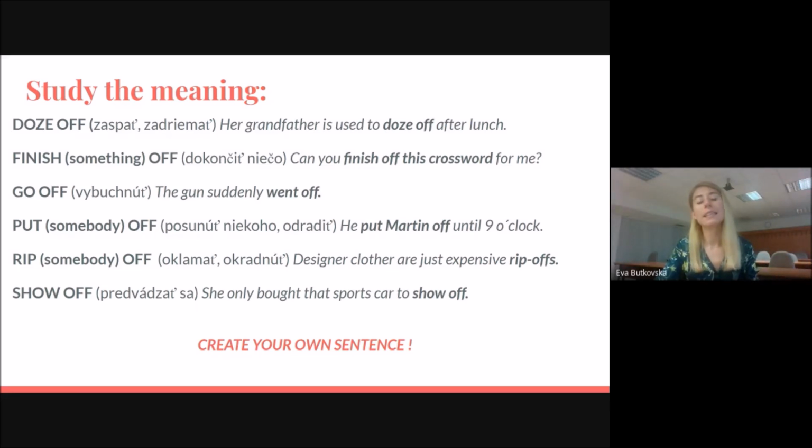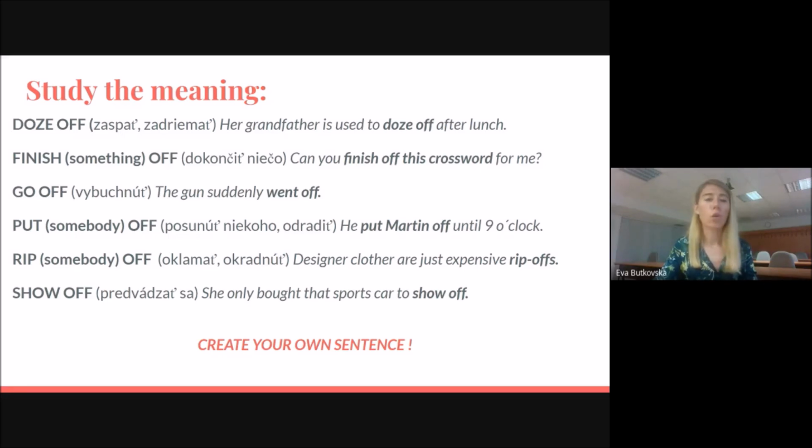So in the sentence, he put Martin off until 9 o'clock, it means they were to have a meeting, for example, at 8 o'clock, but he needed to postpone it or put it later. Put Martin off, put somebody off. The next one, very formal, remember that, is rip somebody off.